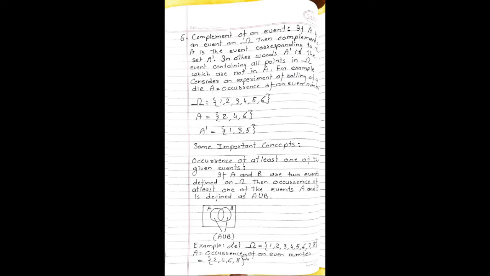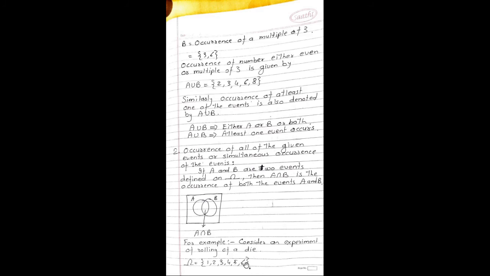A is the occurrence of an even number, so the favorable outcomes are 2, 4, 6, 8. B is the event of occurrence of a multiple of 3. So there are two favorable outcomes, B is {3, 6}. Occurrence of a number either even or a multiple of 3 is given by A union B, which is equal to {2, 3, 4, 6, 8}.